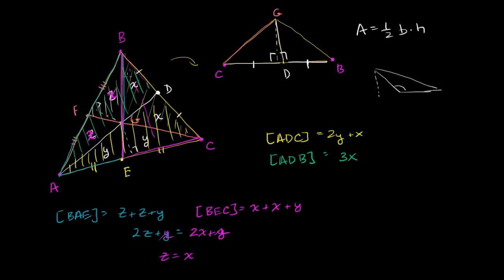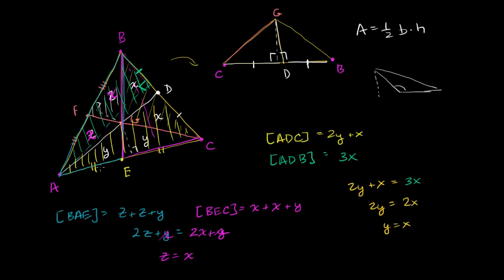And we have the same idea here. ADB has this base, which is the same as ADC's base, and they both have the same height. We could drop an altitude like this. They have the same height. We're just invoking this principle over and over and over again. So these things have to equal each other. So we get 2y plus x is equal to 3x. Subtract x from both sides. You get 2y is equal to 2x, or y is equal to x.